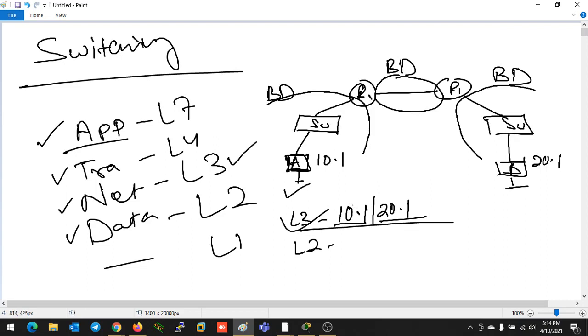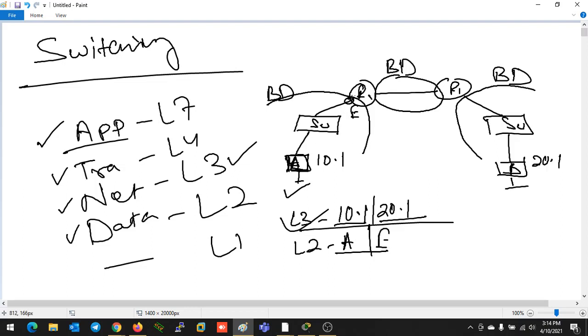That will happen according to the MAC address, or the layer 2 technology. For example, the MAC address is A, so at the Ethernet header the source MAC address will be A and the destination MAC address will be the MAC address of the device to whom it wants to hand over the data. For example, I am taking E, so the destination MAC address will be E.